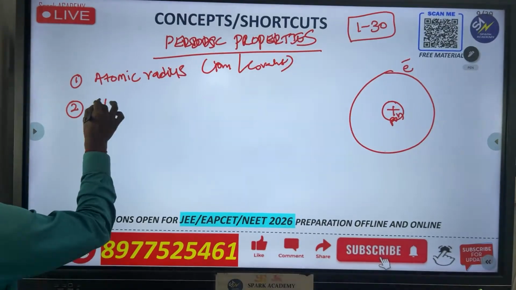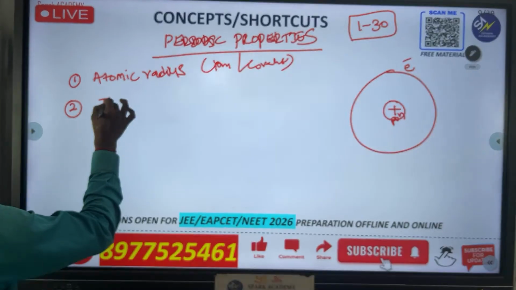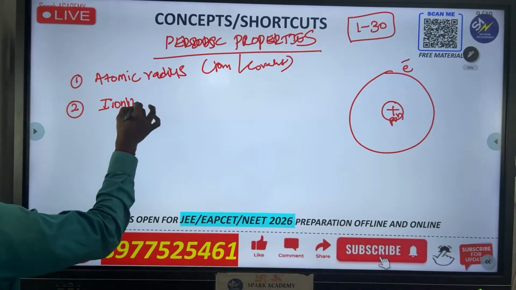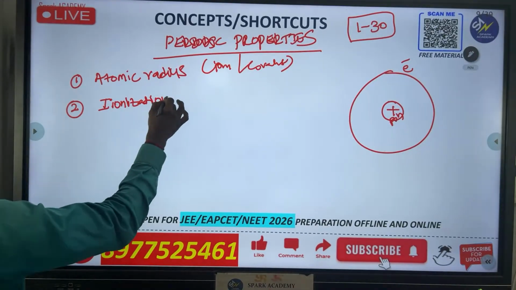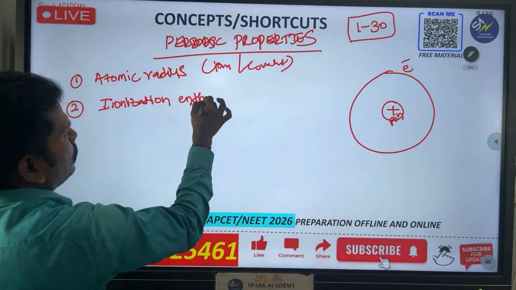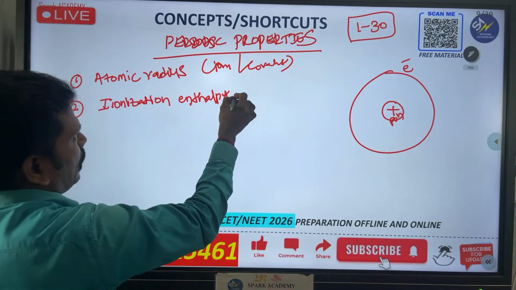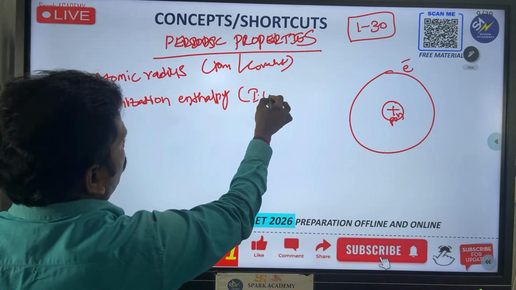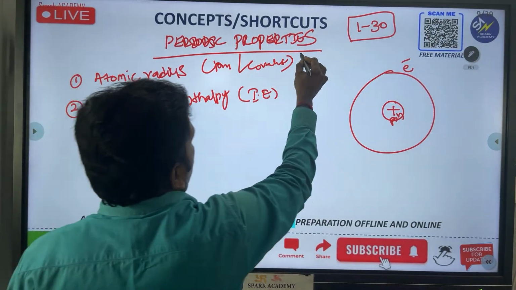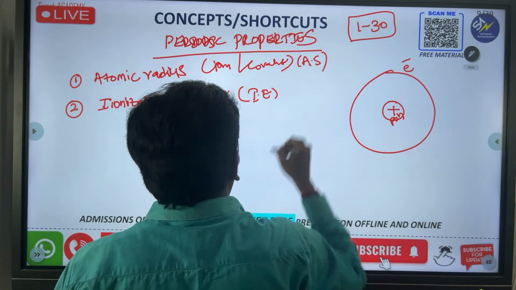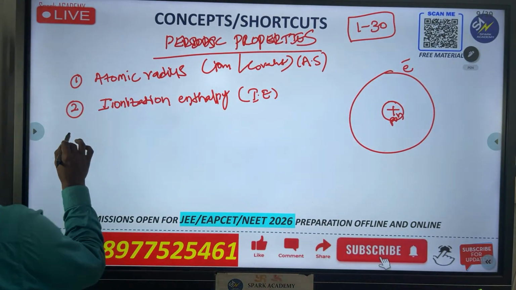Second one is ionization energy or ionization enthalpy. Both are the same. Sometimes it is also called ionization energy, ionization enthalpy. Please remember, this is atomic radius or atomic size, you have to tell like this.